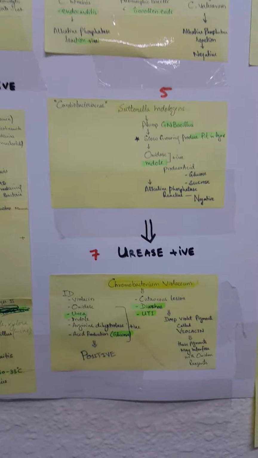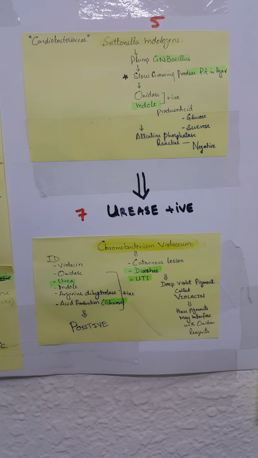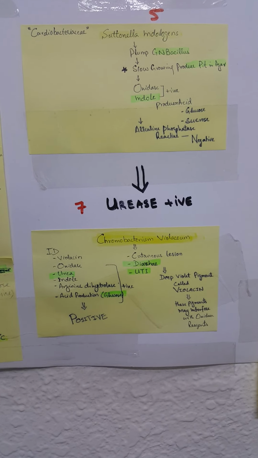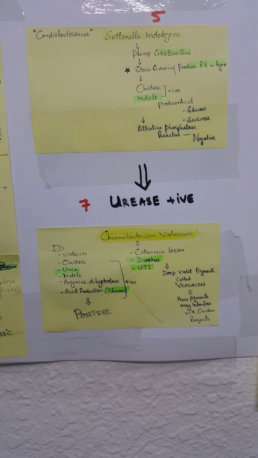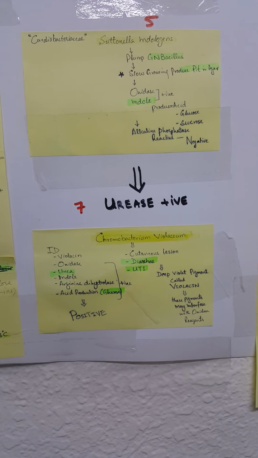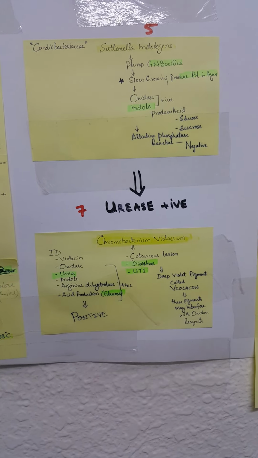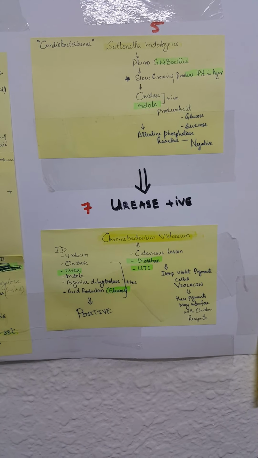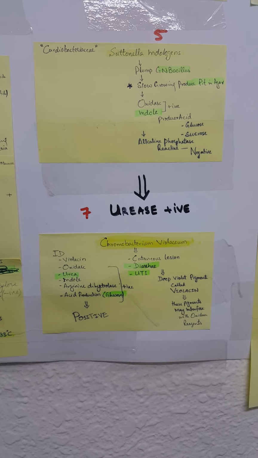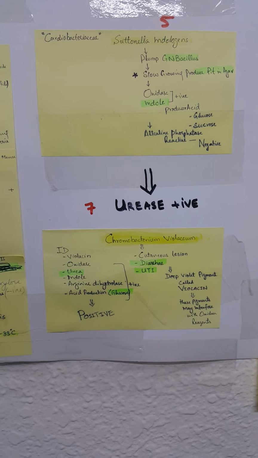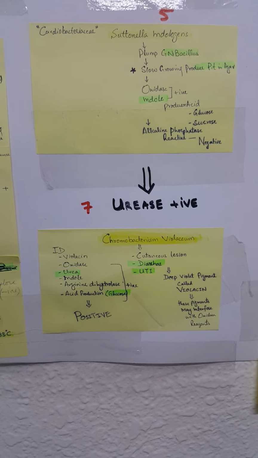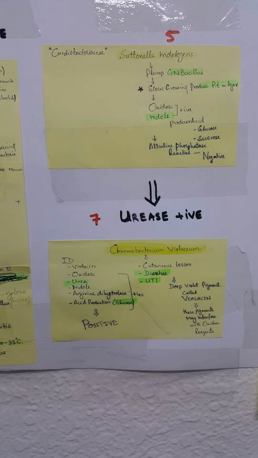Another organism in the Cardiobacteriaceae is Chromobacterium violaceum. From the name, it indicates that the organism is capable of producing pigment. The organism is also capable of causing diseases like skin cutaneous lesions, diarrhea, UTI. It has deep violet pigment that is called violacein. These pigments may interfere with the oxidase reagent and confuse the test. The ID for Chromobacterium violaceum is violacein, oxidase, urea, indole, and arginine dihydrolase, and acid production from glucose is positive.